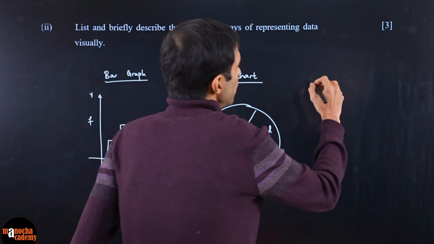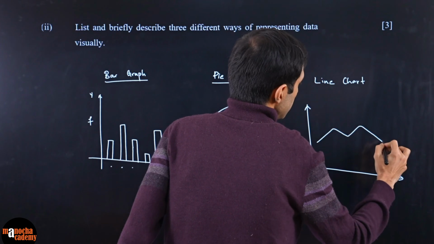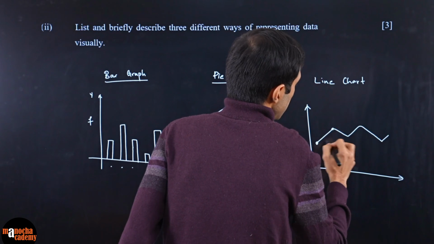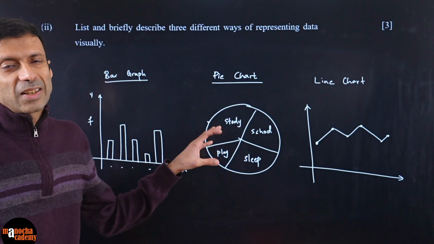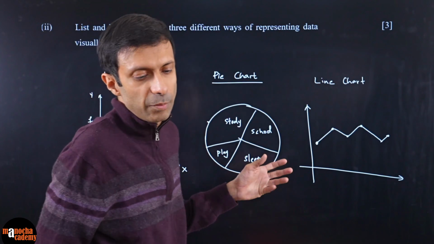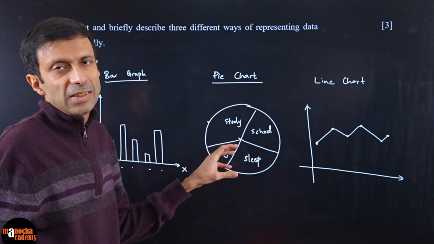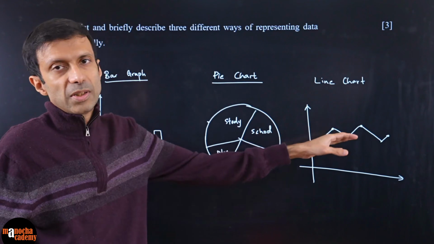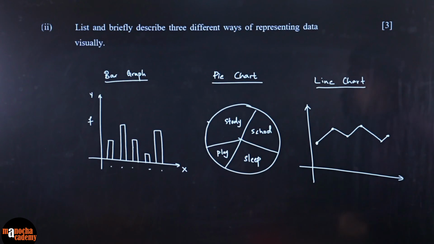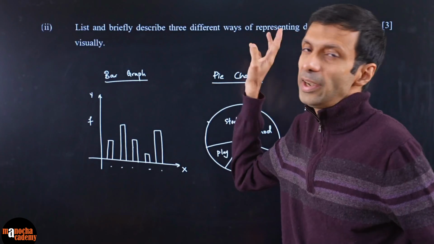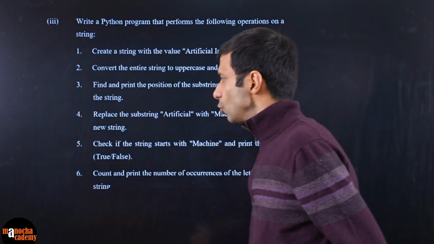Another one you can have is the line graph or line chart. Then we have histograms. There are so many ways to see the trends. You describe them, you don't have to spend time drawing them. You can just write it in words, where it represents the slices of the pie, and here it represents the trends using the line, and give the names of these things. They told in the question, describe 3 different ways of representing the data visually. All right, let's go on to the next question.